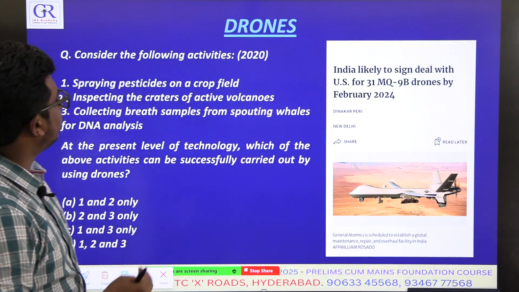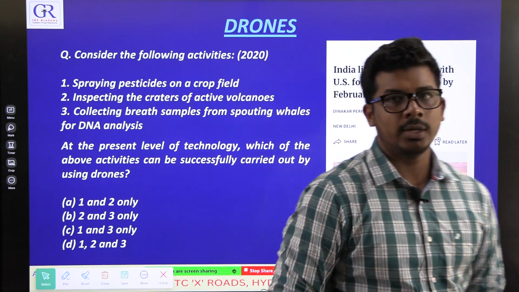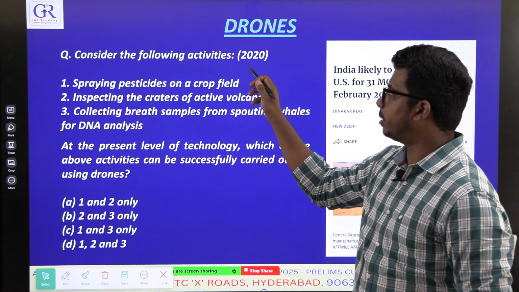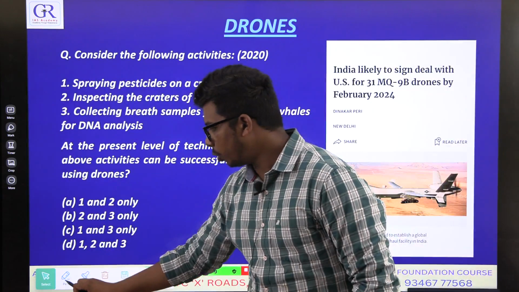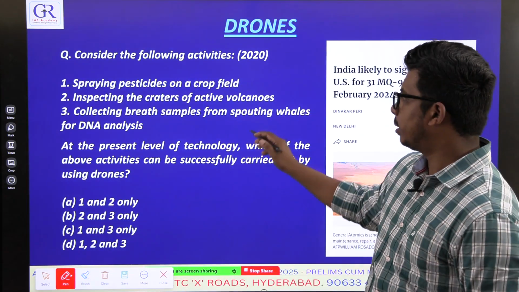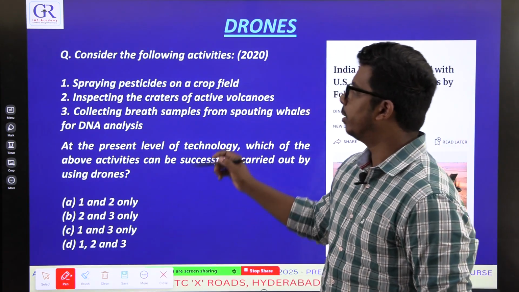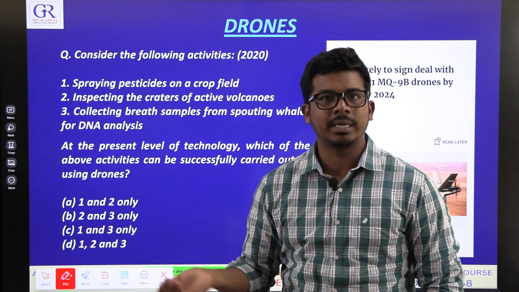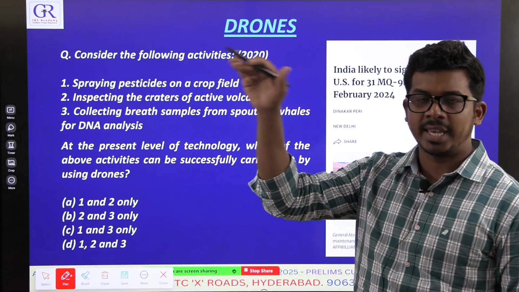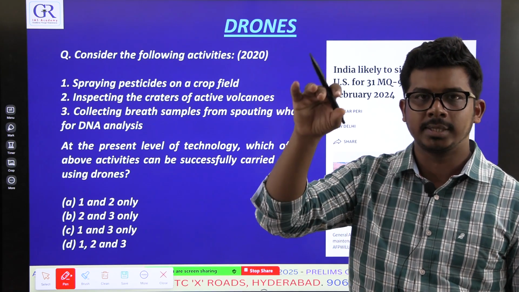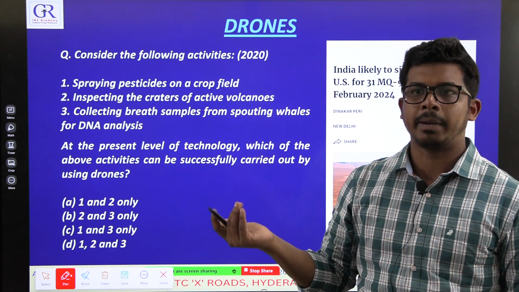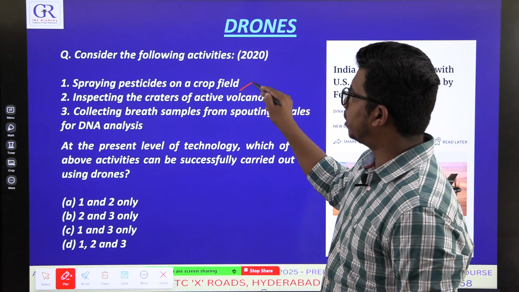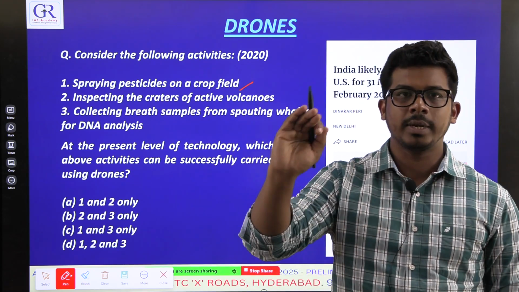I just wanted to include this MCQ asked on drones in previous UPSC 2020. So UPSC has asked a question on drones. Just try it. It is a very simple question. With the current level of technology, what can be done with the drones? Drones fly and take any samples or pictures or images for us. That is the basic purpose for drones. Spraying pesticides on crop fields, yes. When you fly a drone, you can do that.